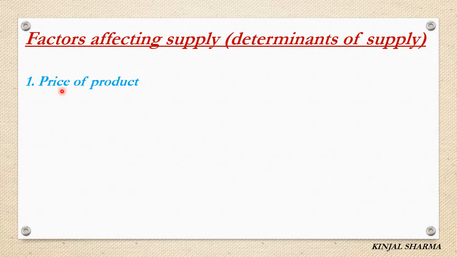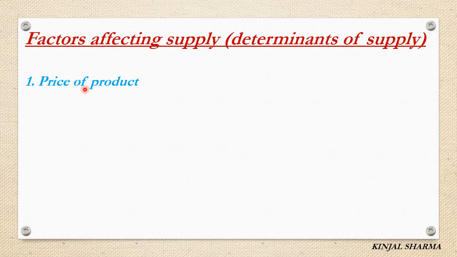So it will create scarcity in the market and automatically the price will rise, and then the producer will supply his goods in the market for selling, right? So price plays a very important role in the determinant of supply.